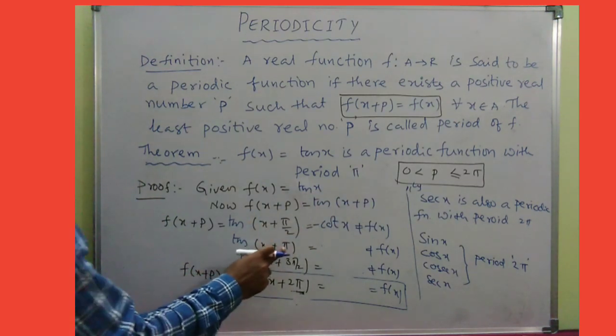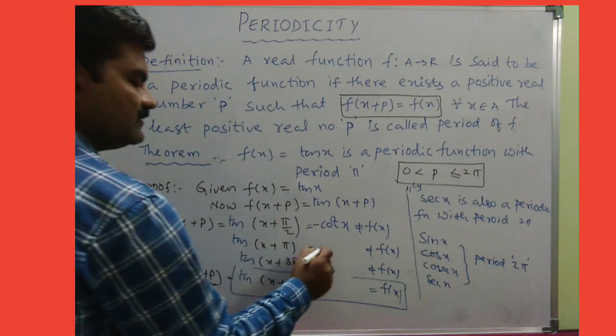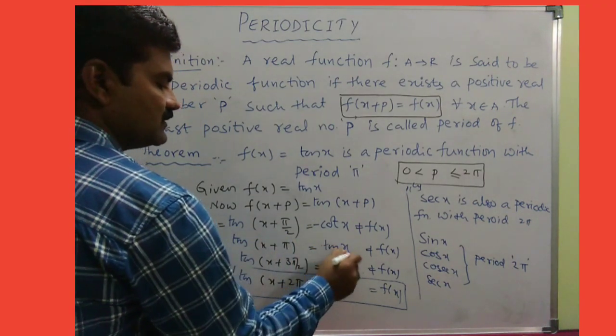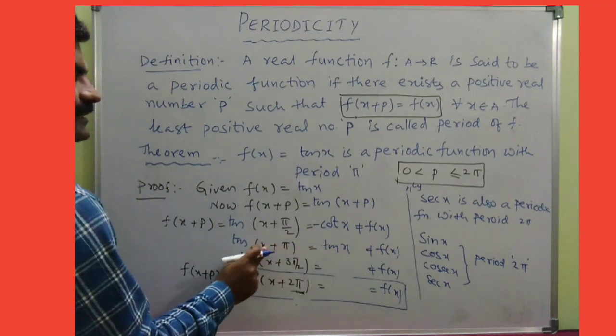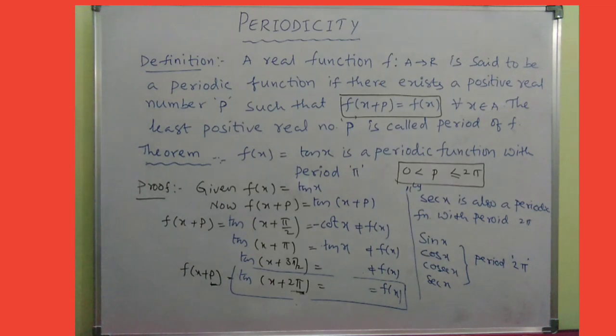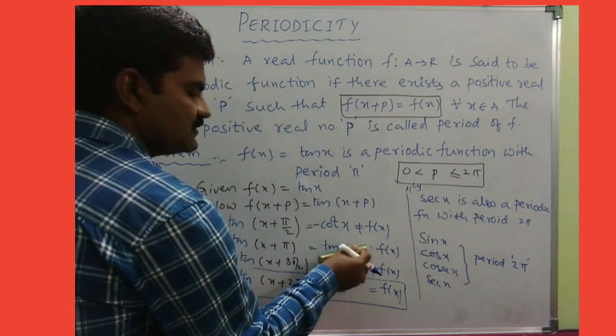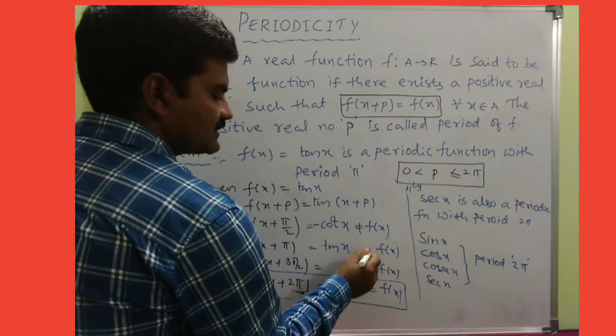Now coming to here, because of 180, tan is tan x only. And 180 plus theta is the third quadrant, and in the third quadrant, obviously tan is positive. So that means this is equal to f of x.